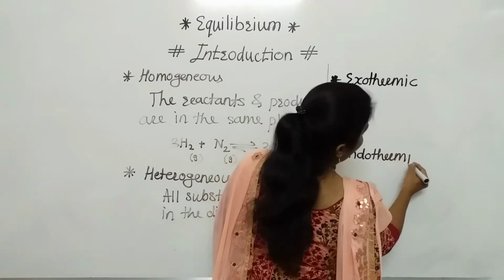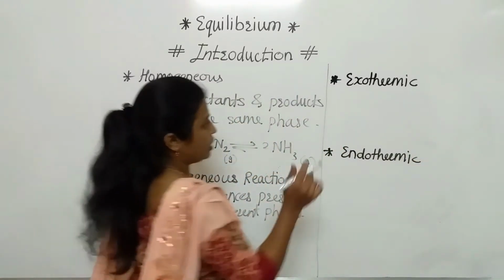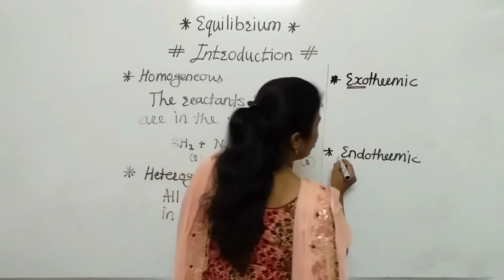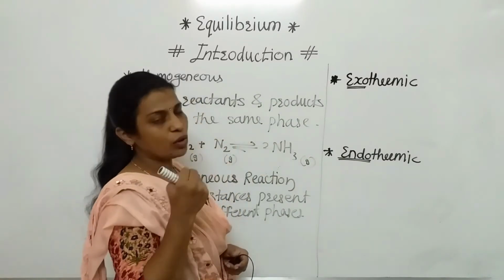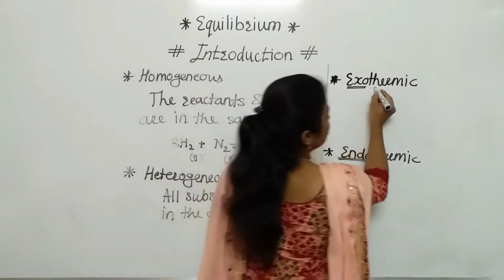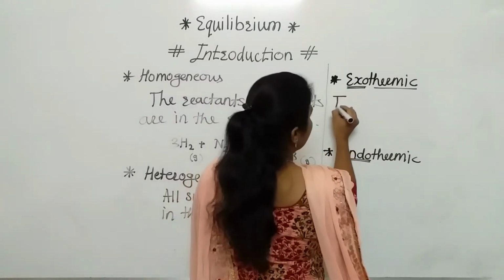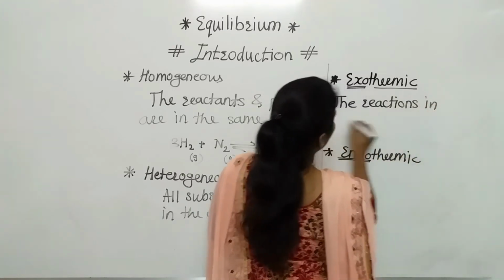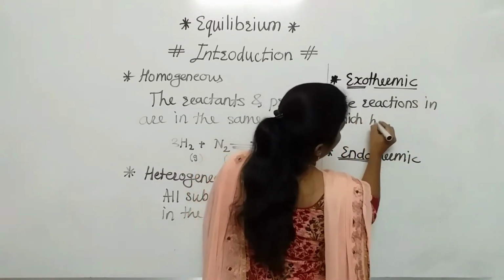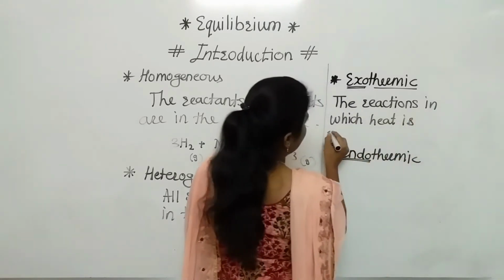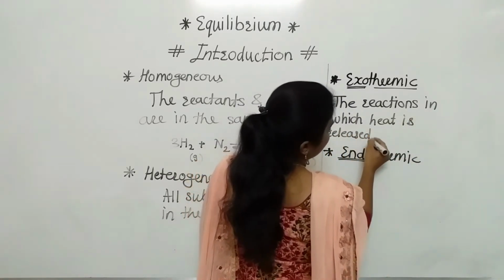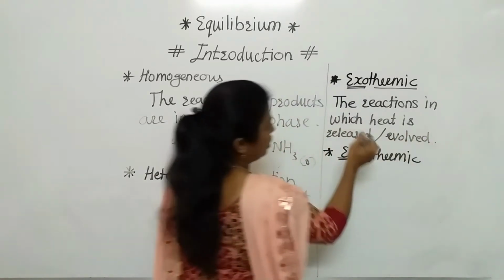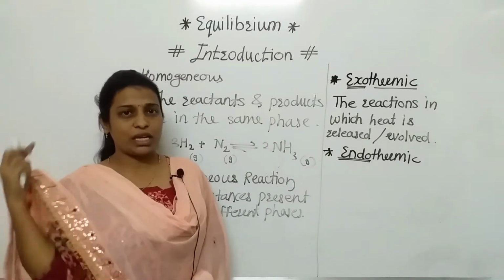Now we'll discuss the exothermic and endothermic. From its name, exo means out, exit. Endo means in. From that hint we can keep in mind that it is related to thermic, meaning heat. So we can say that the reactions in which heat is released or evolved are called exothermic reactions.